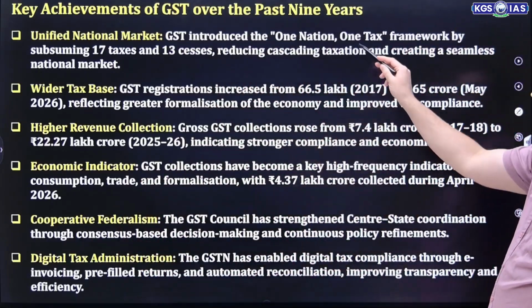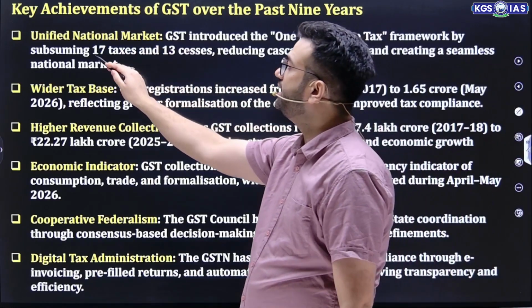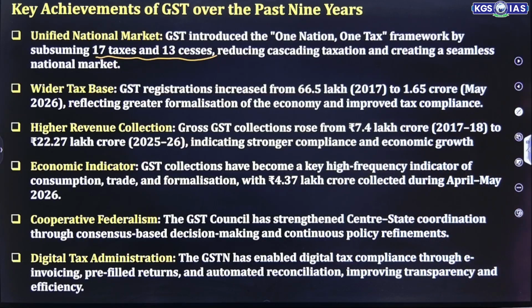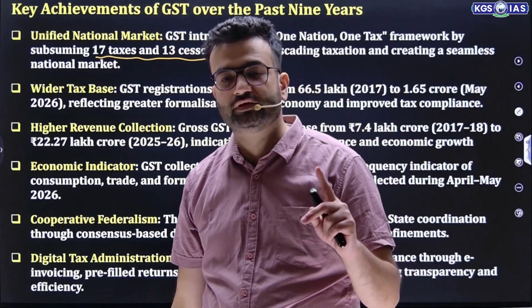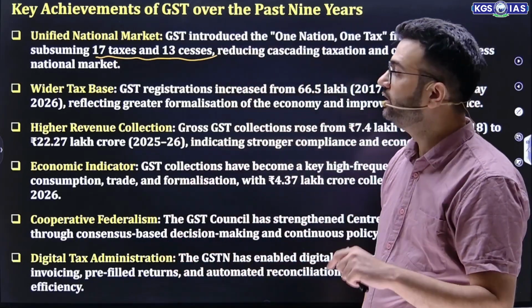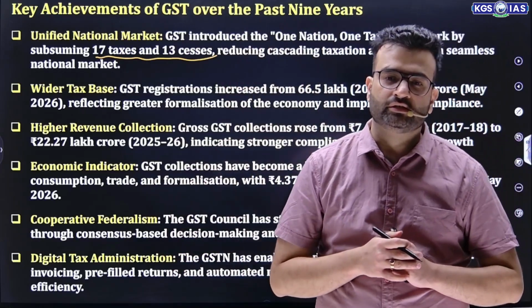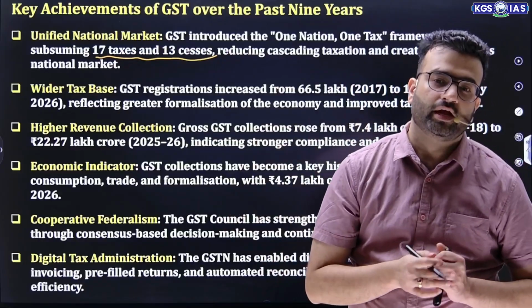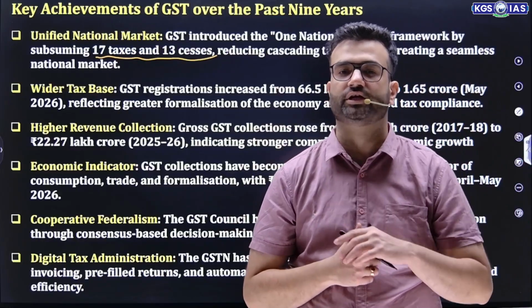So GST introduced the one nation, one tax framework by subsuming 17 taxes and 13 cesses, reducing the cascading effect of tax. As I told you, when it was introduced in 2017, the objective was to reduce the negative effect of cascading taxation. Then a wider tax base. The more the tax base broadens, the more the tax to GDP ratio will improve. And if the tax to GDP ratio improves, it will for sure reduce the debt to GDP ratio.